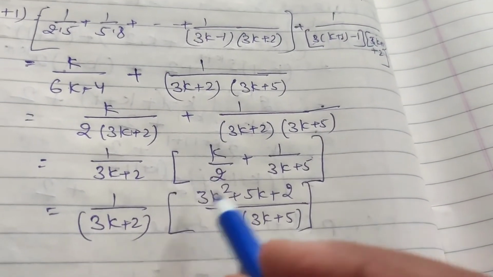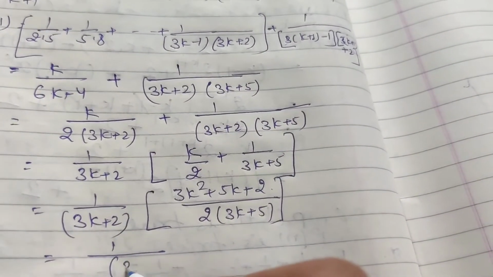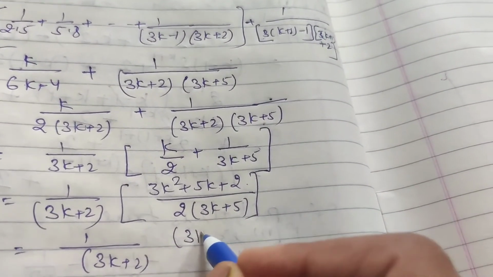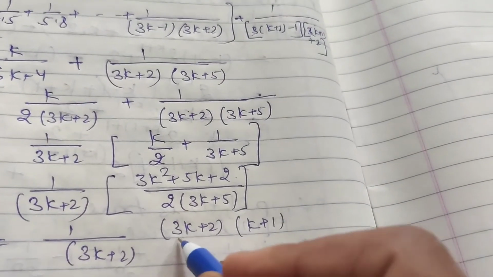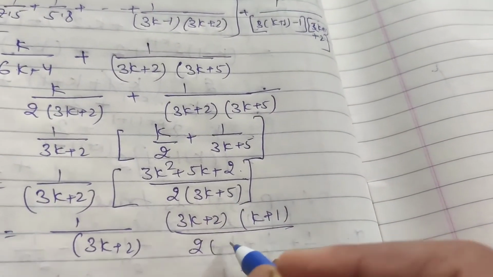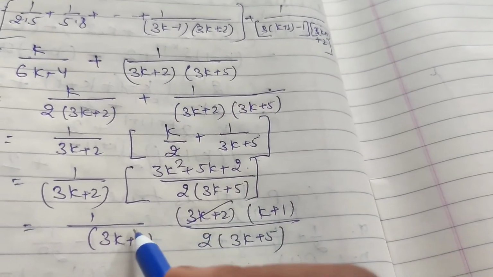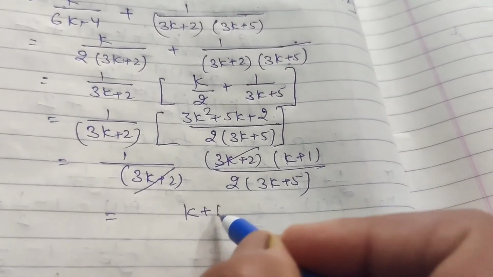Now factorize this one, 3k square plus 5k plus 2. You get 3k plus 2 and k plus 1, factorize by splitting middle term. Okay. This cancels. The remainder is k plus 1.